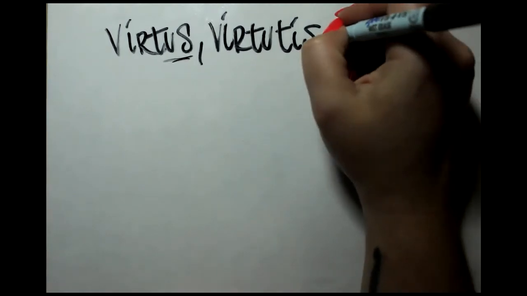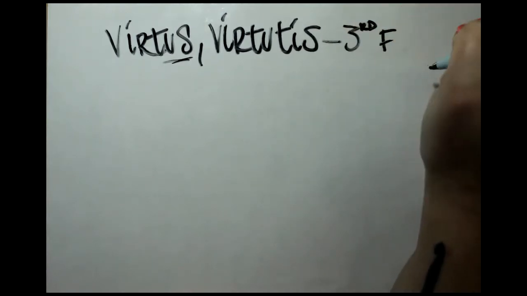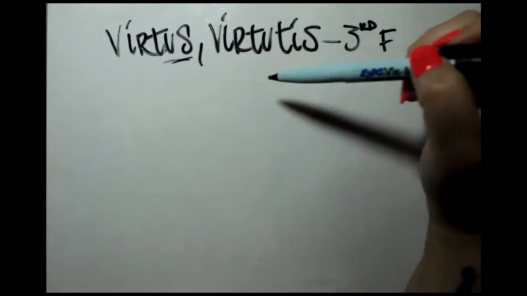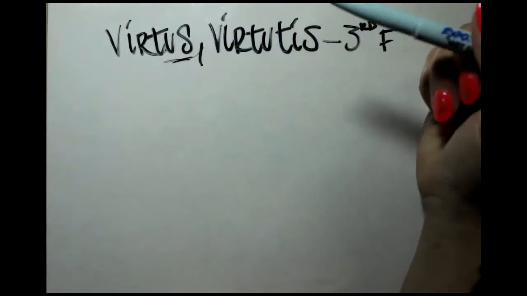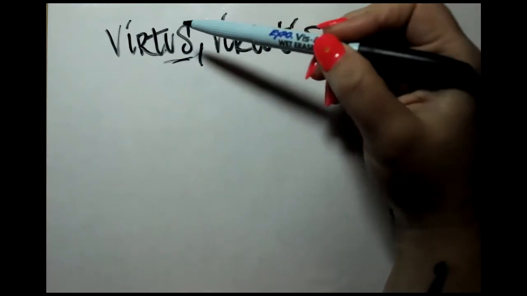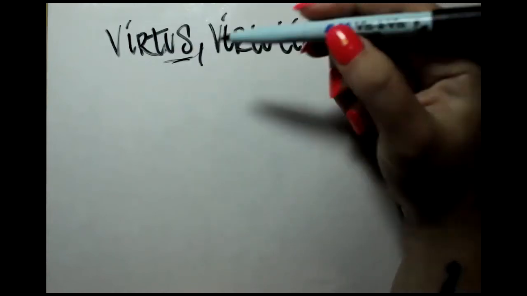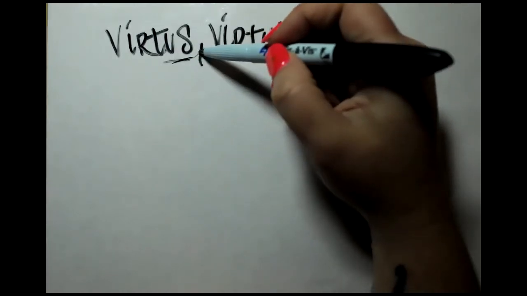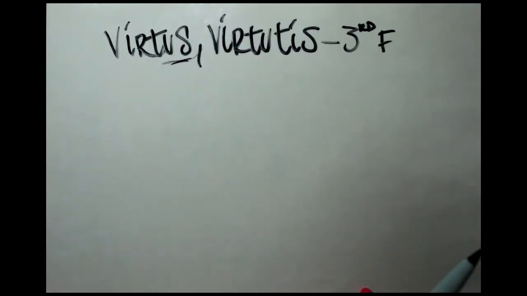So we've got a third declension feminine. Now, what do you do if you see this in the wild? You're going to think that it's a second declension masculine. Maybe experience and practice will help you to identify certain high frequency words. Also, you'll only think that if you see it in the nominative singular form.